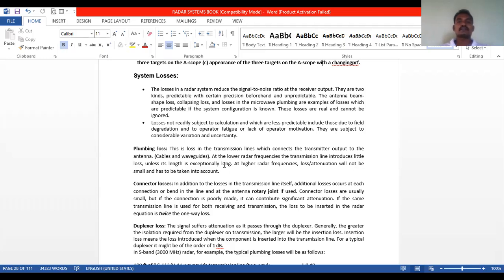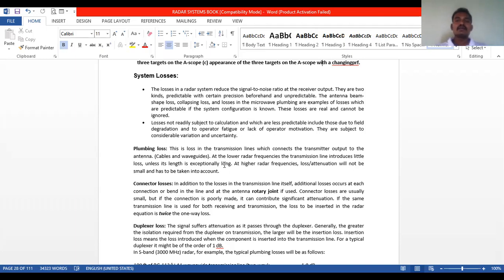In these transmission lines, plumbing losses will occur. Transmission lines are generally made of cables and waveguides. So during transmission, these losses will occur.